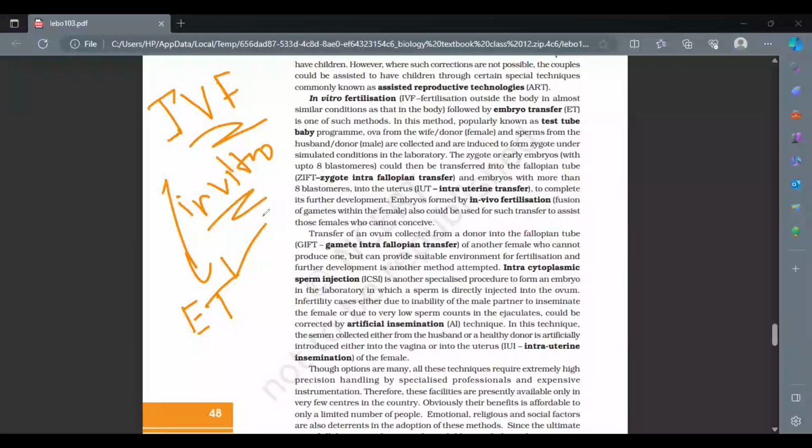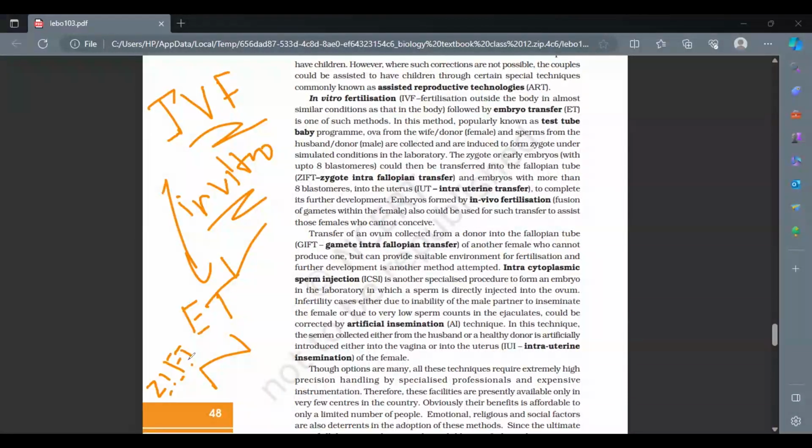And this process is known as ZIFT, zygote intrafallopian tube transfer, right? So it is a part of embryo transfer. Once the in vitro fertilization or test tube baby formation has occurred, after that you have this embryo transfer happening, and if it is at the early stages, only 8 blastomeres, then we say that ZIFT is the process happening.